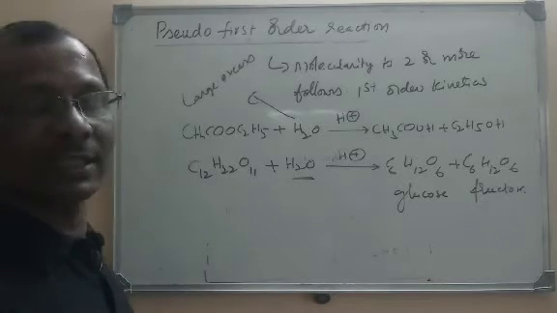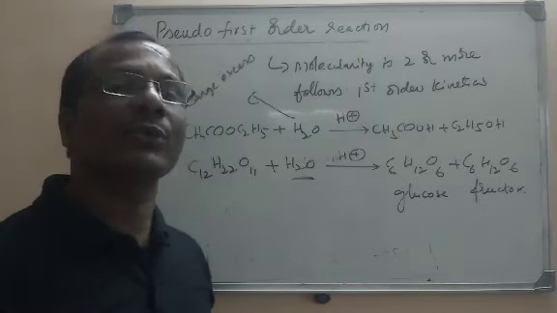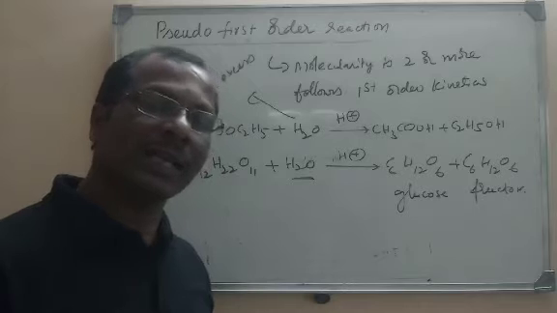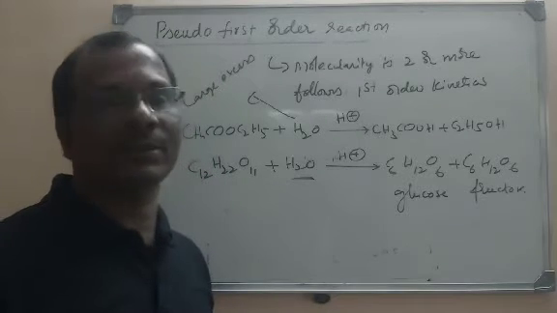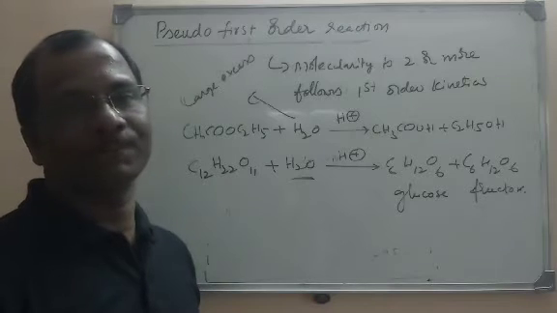So such reactions are called pseudo first order reactions. These can even be considered pseudo unimolecular reactions. Pseudo unimolecular reaction means that it has a molecularity of 2 or more, but the order of the reaction is first order.